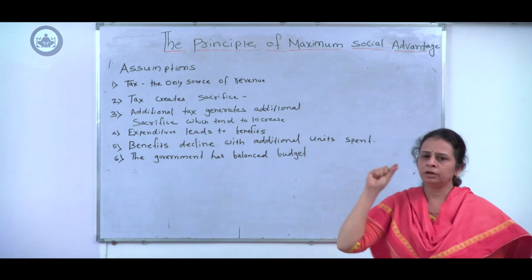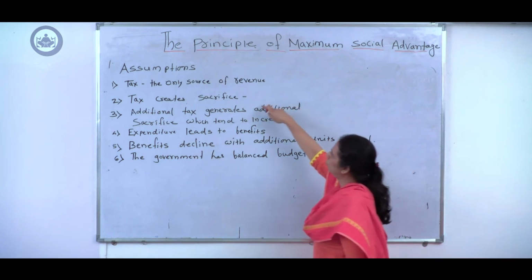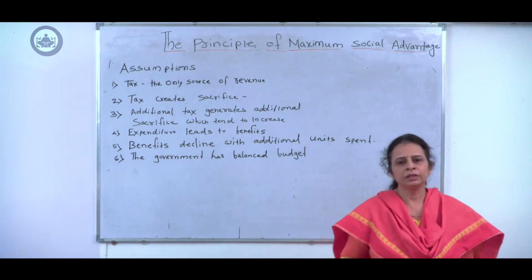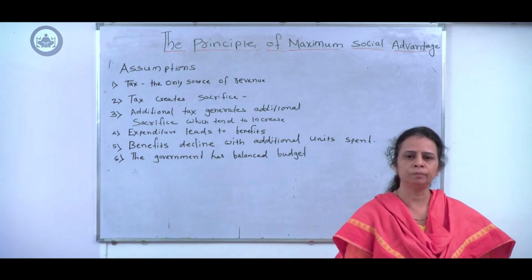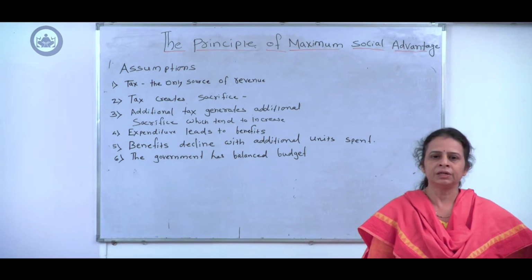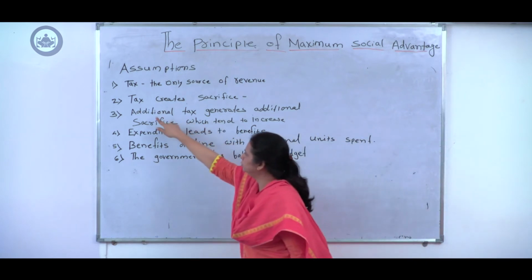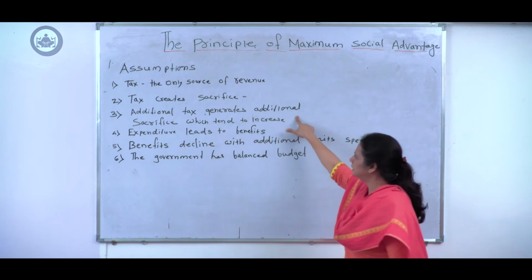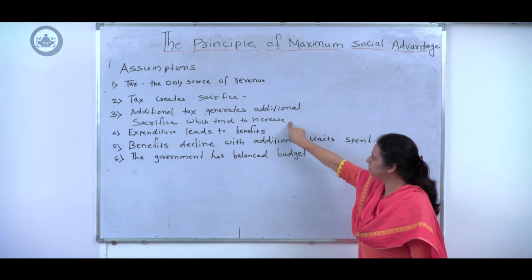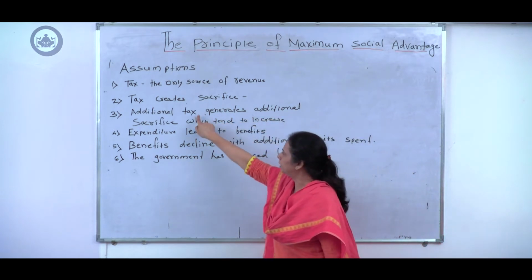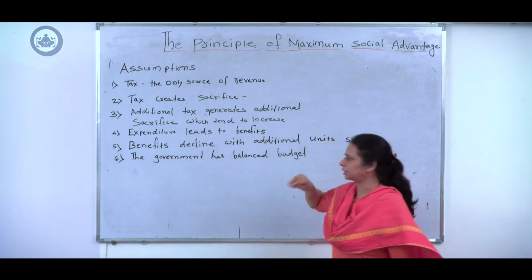So when more and more tax is imposed by the government, it results in more and more sacrifice. For example, when the government increases the units of taxation, say from rupees 100 to rupees 200, naturally the disutility from taxation increases, and therefore it has been assumed that additional tax generates additional sacrifice which goes on increasing. Please keep in mind that additional sacrifice is generated through an additional unit of taxation.